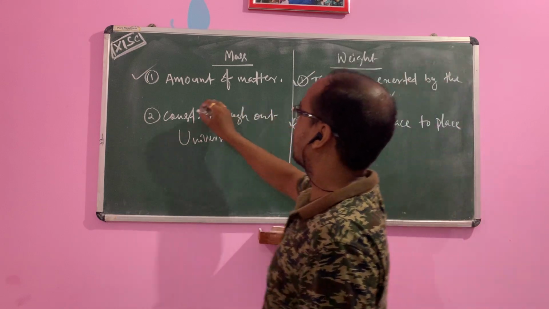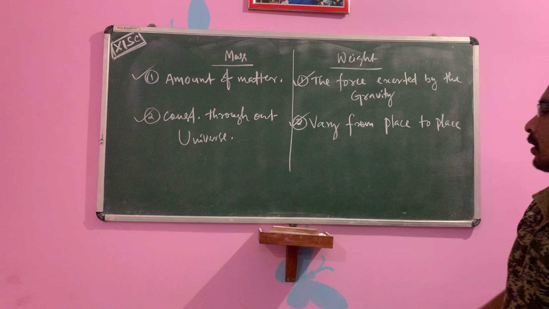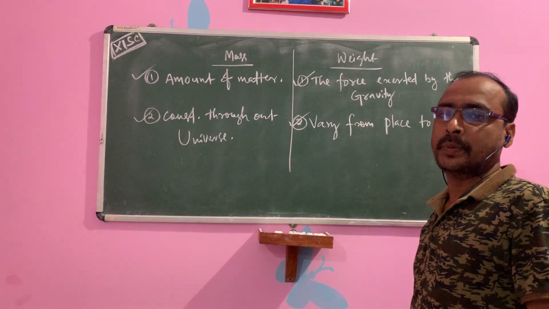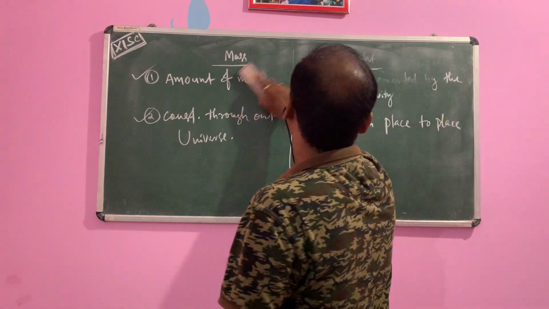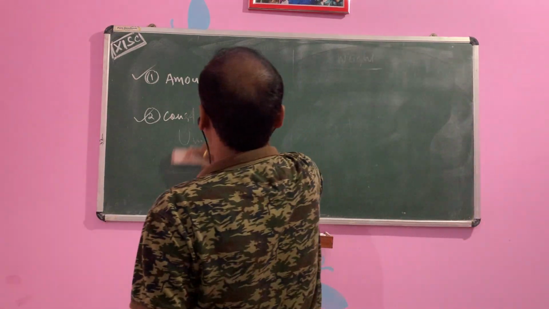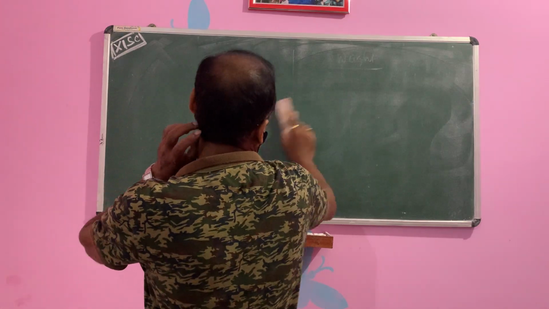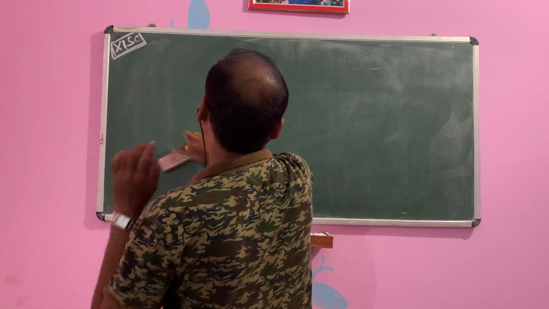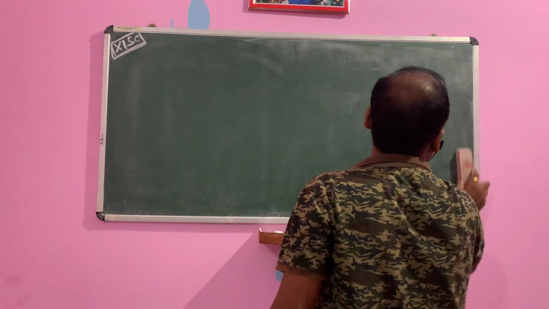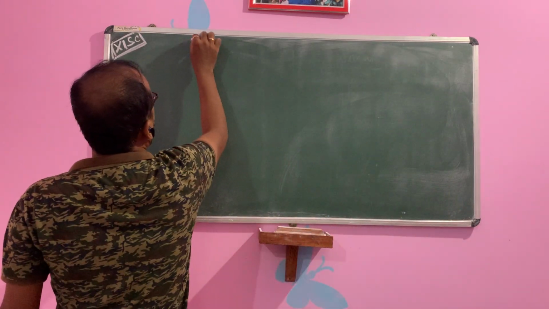So these are two differences. You go through this. These are very easy concepts. Then this is the third bit. Then we will discuss the fourth bit, that is volume. Mass already discussed, weight, volume. Measurement of volume: volume is actually measured, you know children, in length cube for solids, but for liquids and gases it is measured in liter.